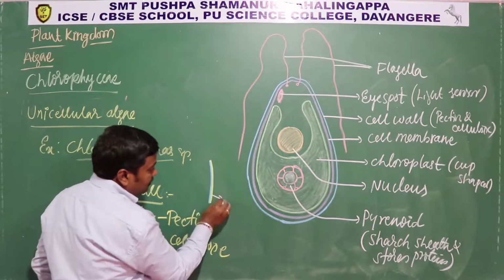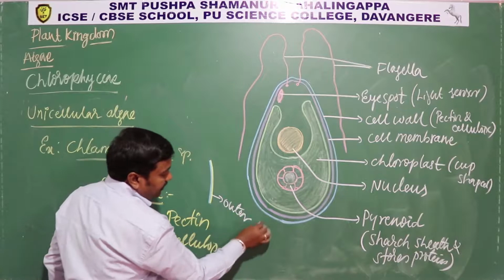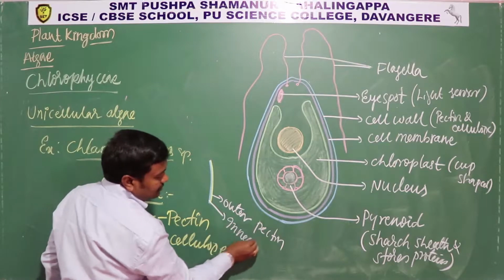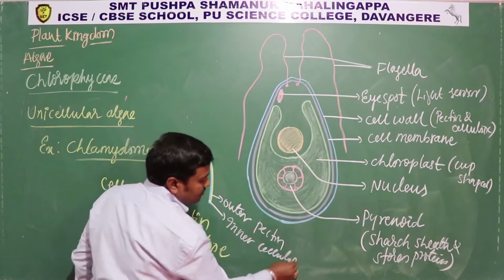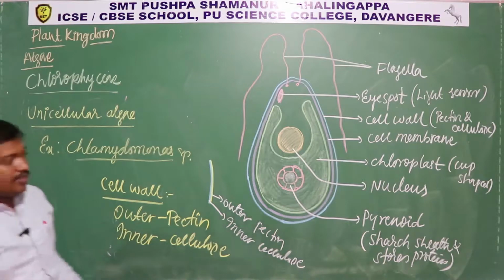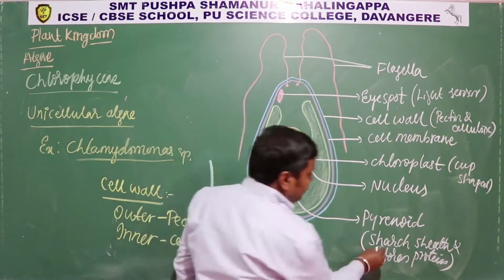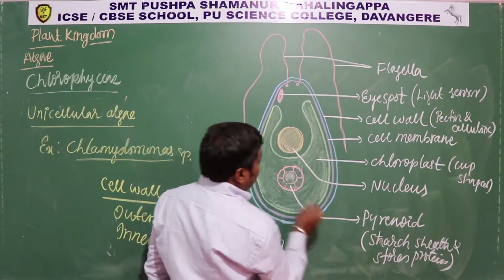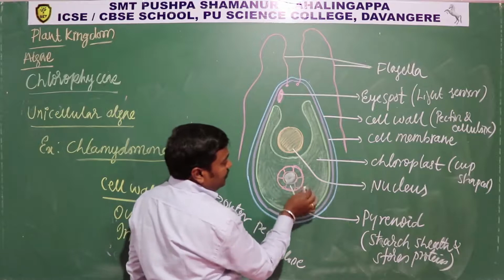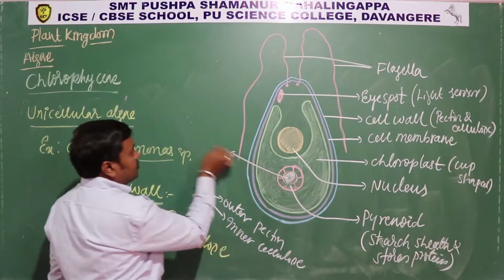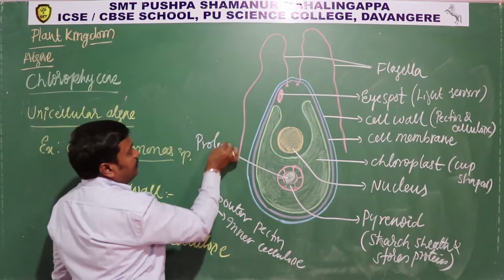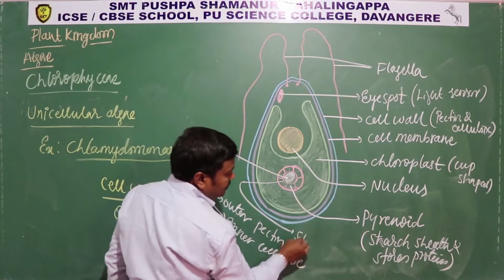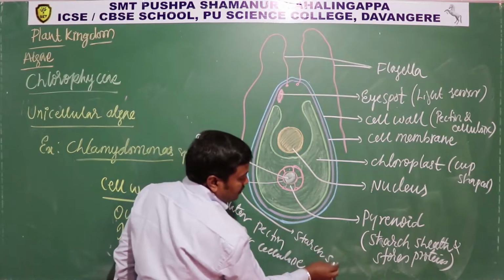The outer is pectin and the inner is cellulose. Okay, so this is the structure, and this pyrenoid, this is the protein. So at the center it stores protein, and this is the starch sheath.